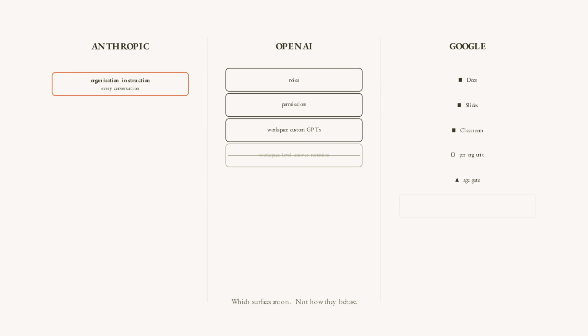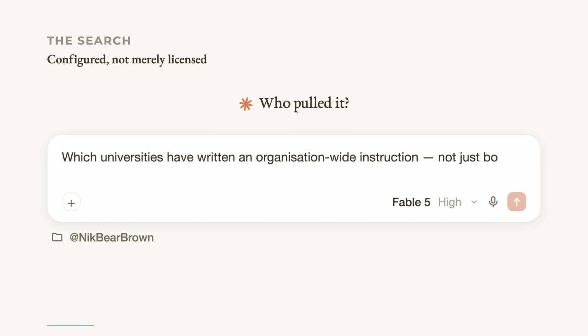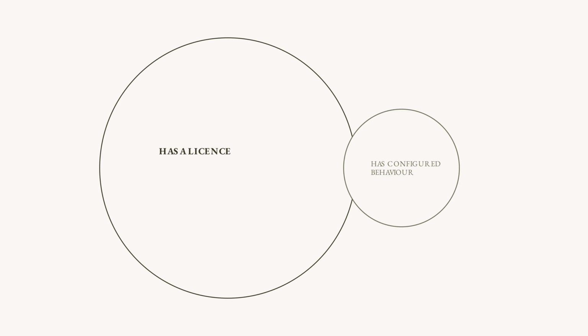Google's education controls are toggles, per app, per org unit. Plus age gating, which surfaces are on, not how they behave. So the lever exists, it is precise, and it is documented. The obvious question is who has pulled it. And immediately the research gets hard for a reason worth naming.